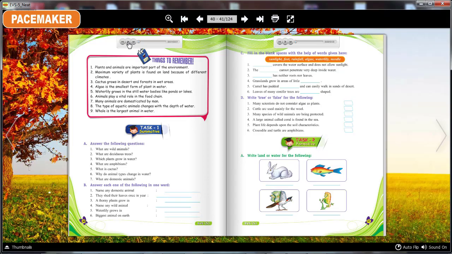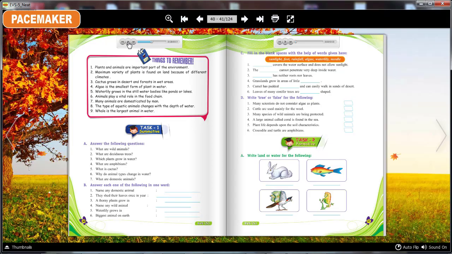Things to remember. 1. Plants and animals are an important part of the environment. 2. Maximum variety of plants is found on land because of different climates. 3. Cactus grows in deserts and forests in wet areas. 4. Algae is the smallest form of plant in water. 5. Water lily grows in still water bodies like ponds or lakes.